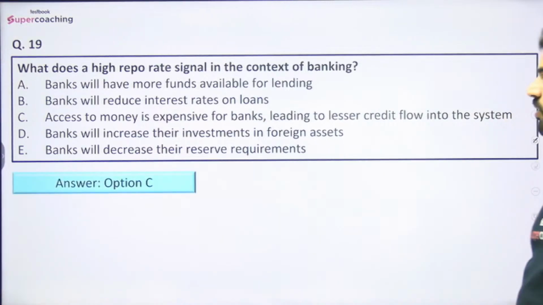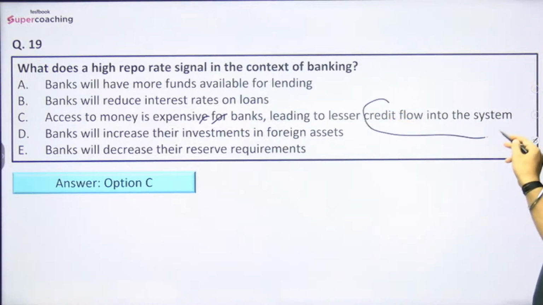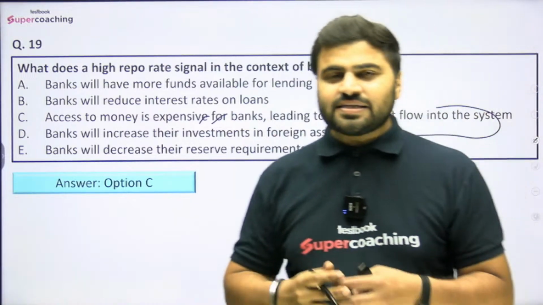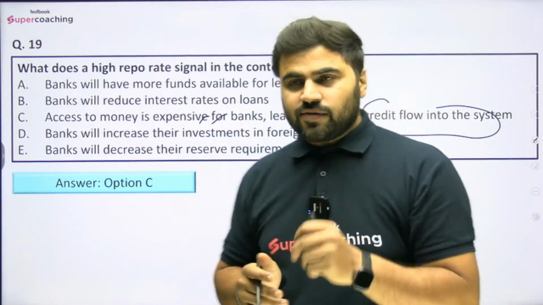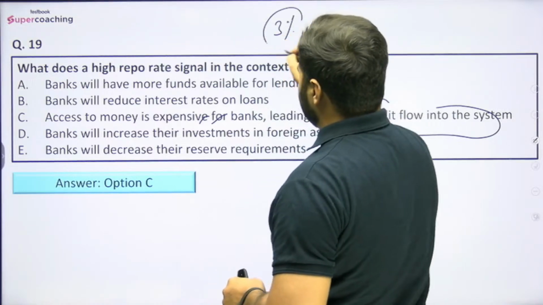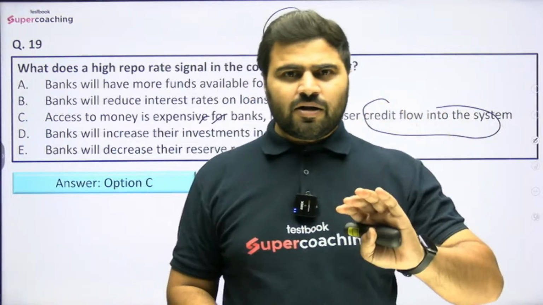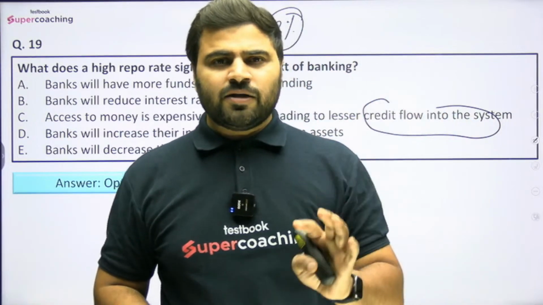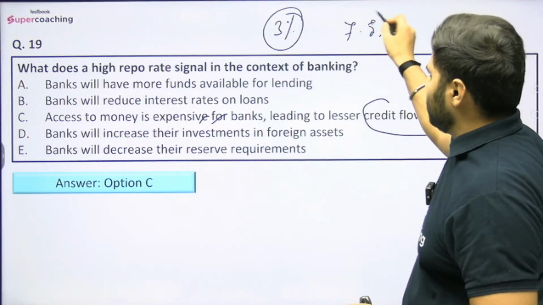So the right answer would be option C, that is, access to money is expensive for banks leading to lesser credit flow into the system. Whenever RBI sees that there is high inflation in the economy, what will RBI do? RBI can increase the repo rate. Suppose earlier the repo rate was 3%. Banks were taking loans from the Reserve Bank of India and easily giving them to the public at the rate of 7 to 8%. So that was a win-win situation for both the public as well as the bank.